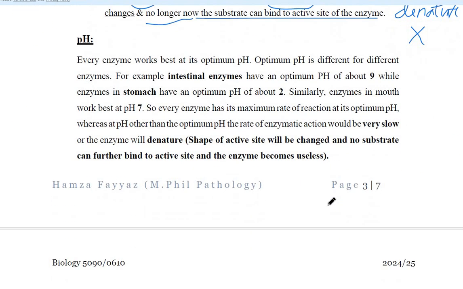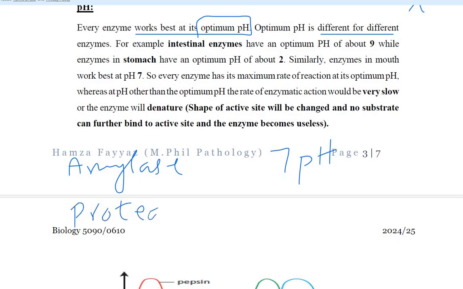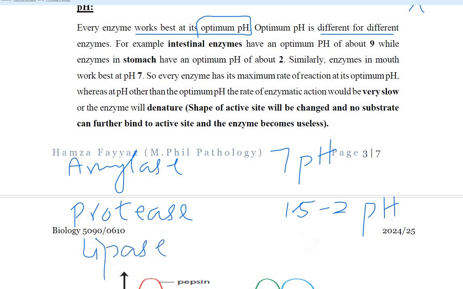The next factor is pH. Every enzyme works best at its optimum pH, and the optimum pH is different for different enzymes. For example, amylase works best at pH 7, but protease in the stomach works best at pH 1.5 to 2, and lipase in the intestine works best at pH 8 to 9.